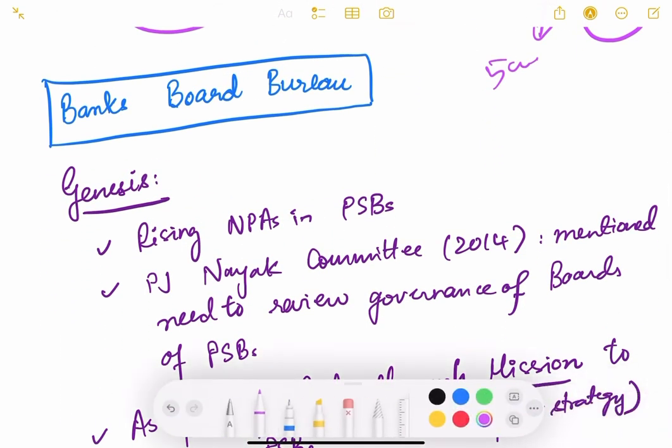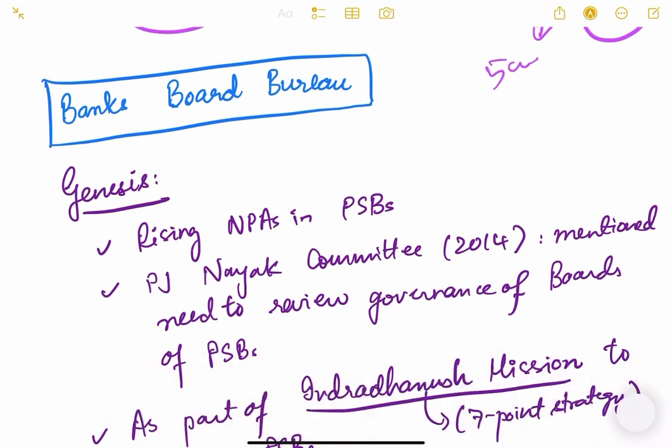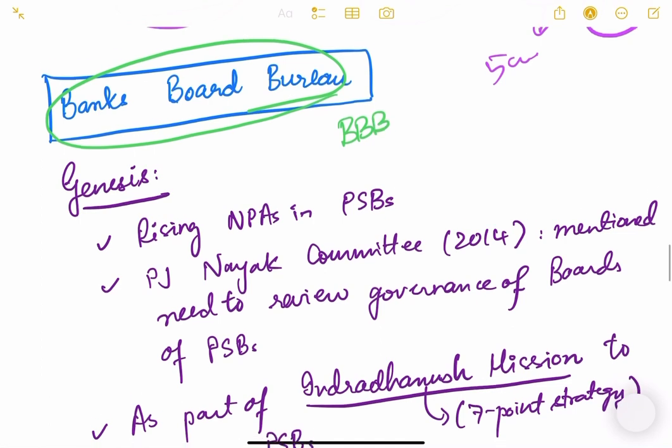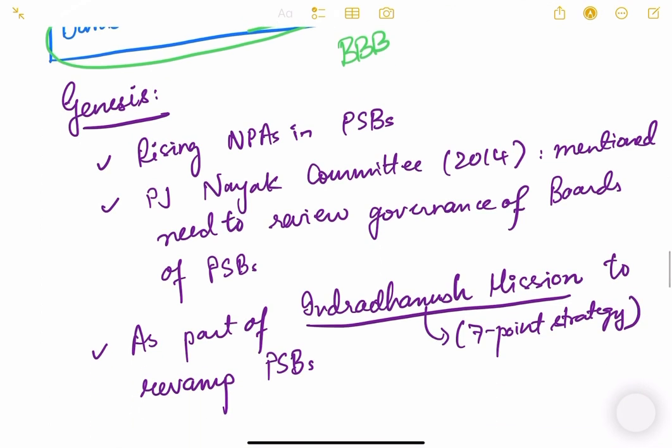Now let us proceed further and study another very important government institution, which is the Banks Board Bureau. Okay, BBB. So what is the genesis of the Banks Board Bureau? Why was it formed? Again, the genesis was rising NPAs in public sector banks. NPA meaning non-performing assets in public sector banks was on the rise.